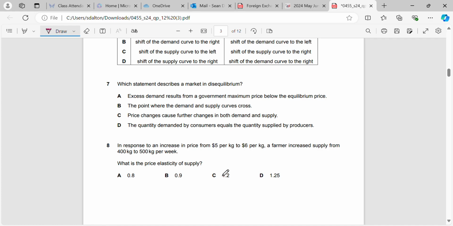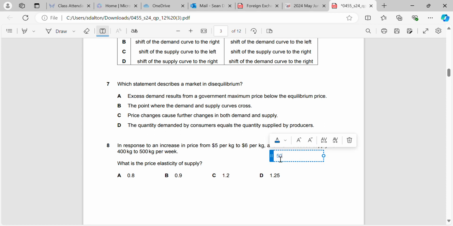Okay, question 8. In response to an increase in price from $5 per kilo to $6 per kilo, a farmer increased supply from 400 kg to 500 kg. What is the price elasticity of supply? So if we remember our formula, it's the percentage change in quantity supplied over the percentage change in price.